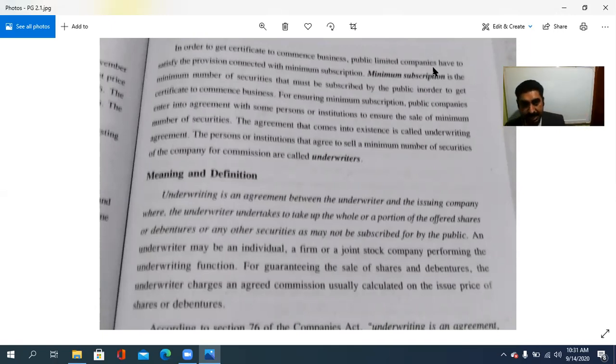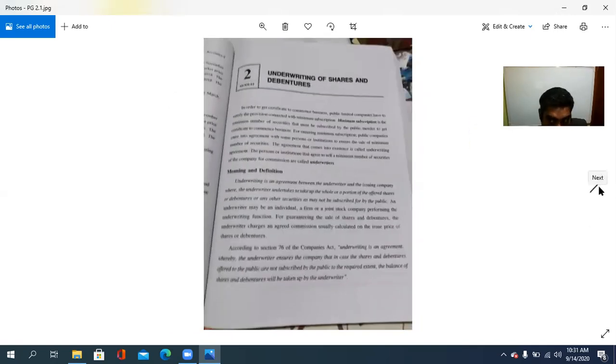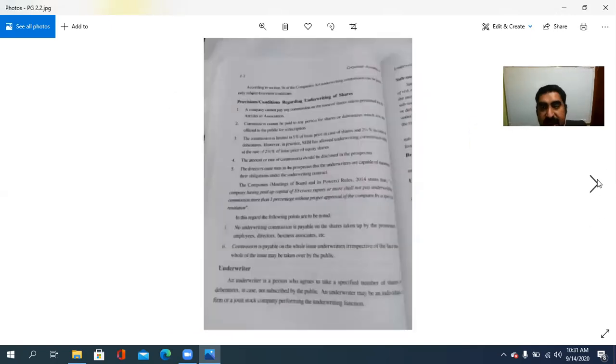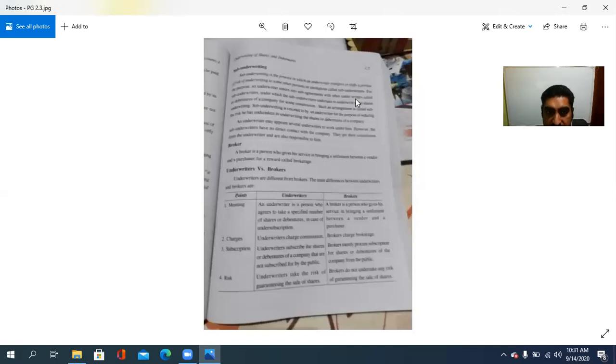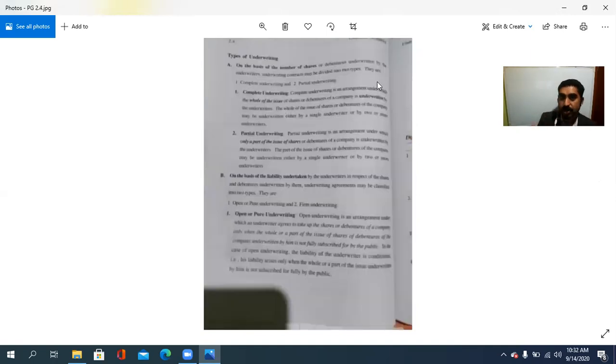So that is underwriting. Then we see what the guidelines or provisions regarding underwriting are, who an underwriter is, what is meant by sub-underwriting, who a broker is, and underwriters versus brokers, meaning the differences between underwriters and brokers. These things we already discussed in the previous classes. Just have a look at them to brush up your knowledge.